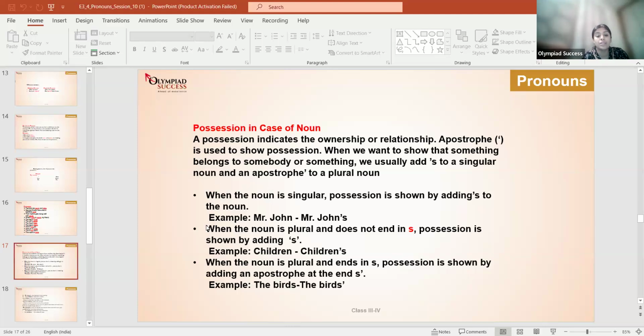When the noun is singular, possession is shown by adding s to the noun. And when the noun is plural and does not end in s, pay attention here.